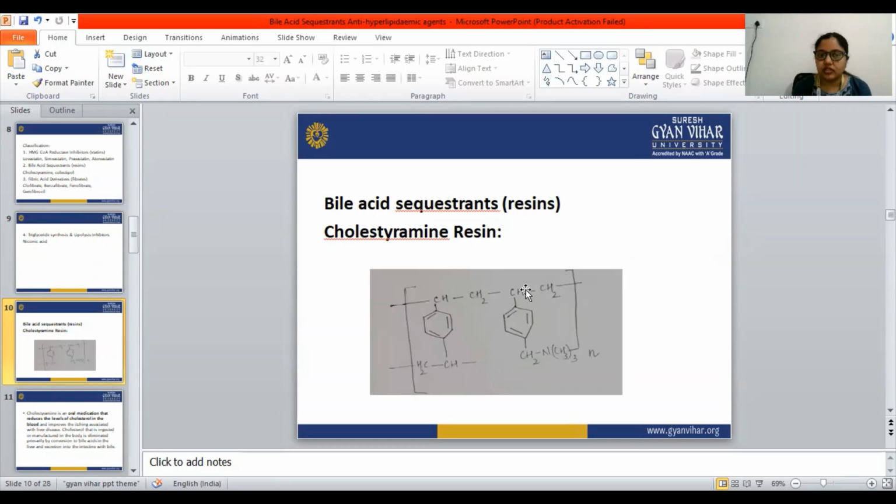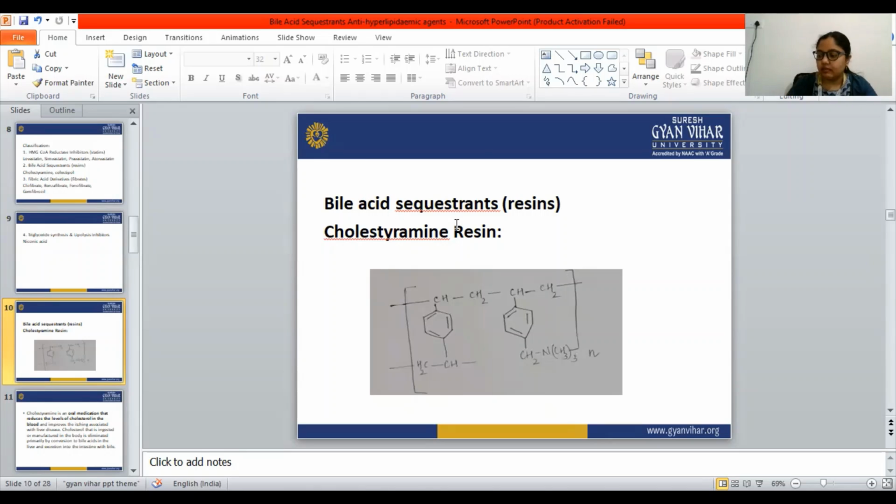Three CH3 groups are connected with the nitrogen atom. So this is the cholestyramine resin, a bile acid sequestrant.